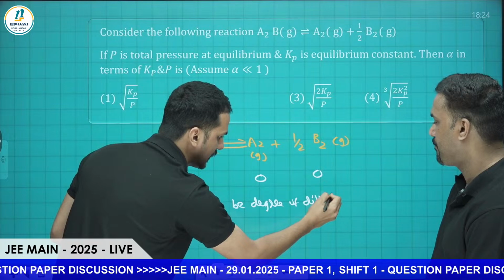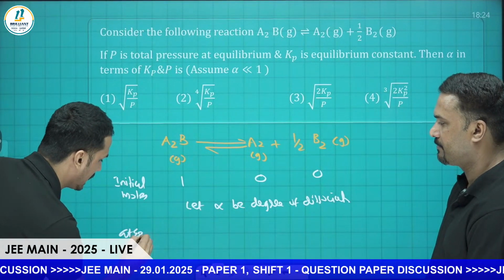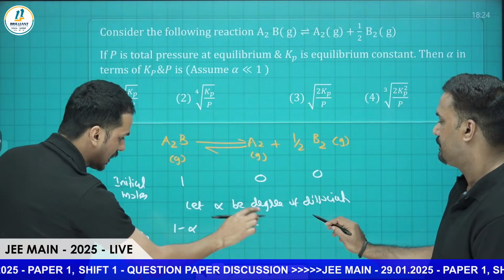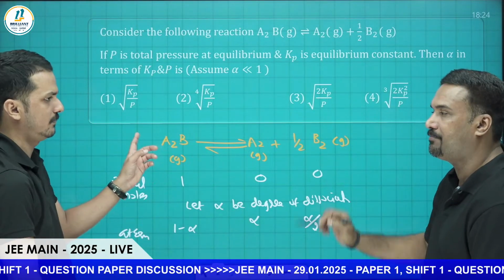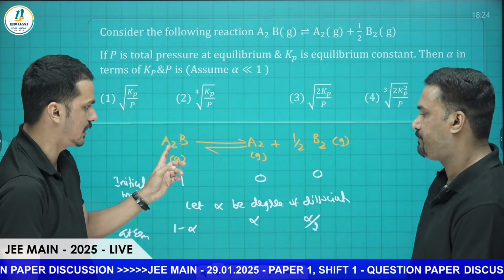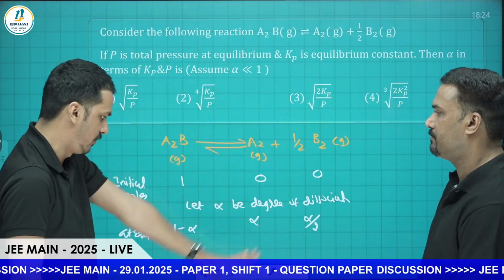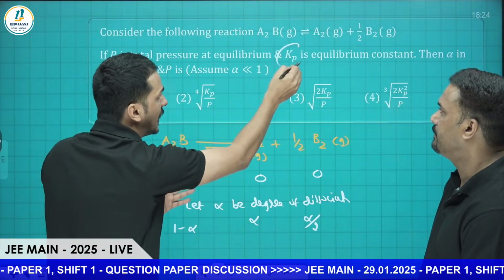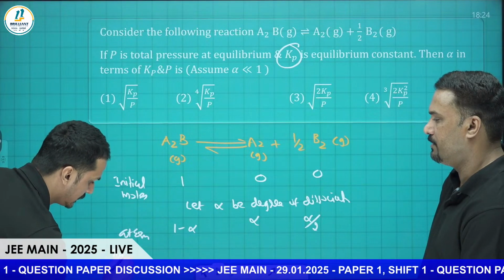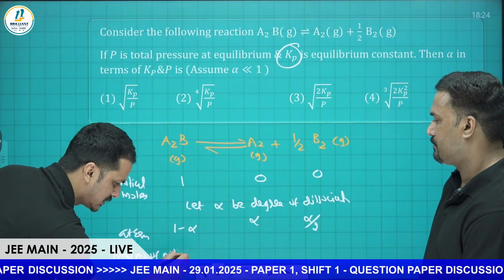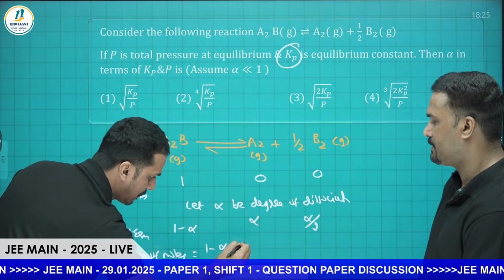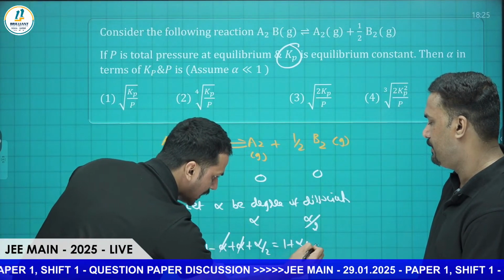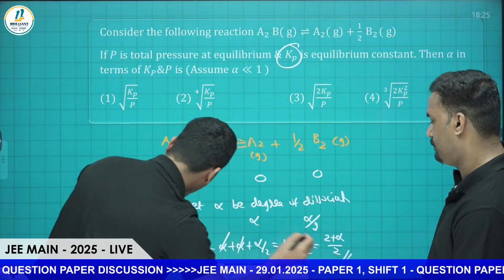So at equilibrium, I can write 1 minus alpha for A2B. Alpha reacted, so alpha of A2 forms and alpha by 2 of B2 forms, because from the stoichiometry, if 1 A2B reacts, 1 A2 and half B2 form. Now we have to calculate the total number of moles, which we must remember when going with Kp. Total moles equal 1 minus alpha plus alpha plus alpha by 2, so alpha cancels, giving 1 plus alpha by 2, that is 2 plus alpha by 2.